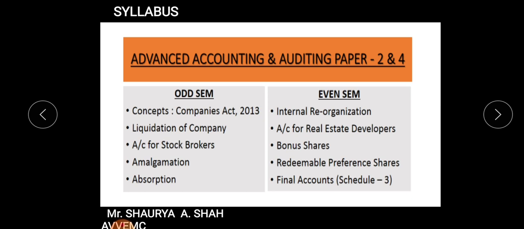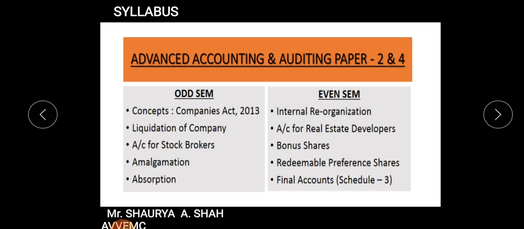Now, to begin with the lecture, first of all, we should know what the subject is all about, what we are going to study for the entire semester. So just a brief idea regarding your odd semester, that is semester 3 only, we will be seeing. In the syllabus, you have only 3 practical chapters. Now before we start, till now you have studied what is financial accounting and all, right? You studied what is a balance sheet, you studied consignment account, you studied branch account, you studied what you mean by joint venture and all.